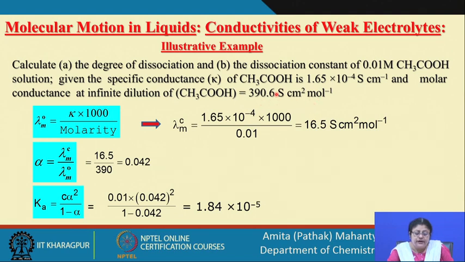This value we have calculated is the molar conductance at the given concentration. So, the ratio of this by this should give you alpha.